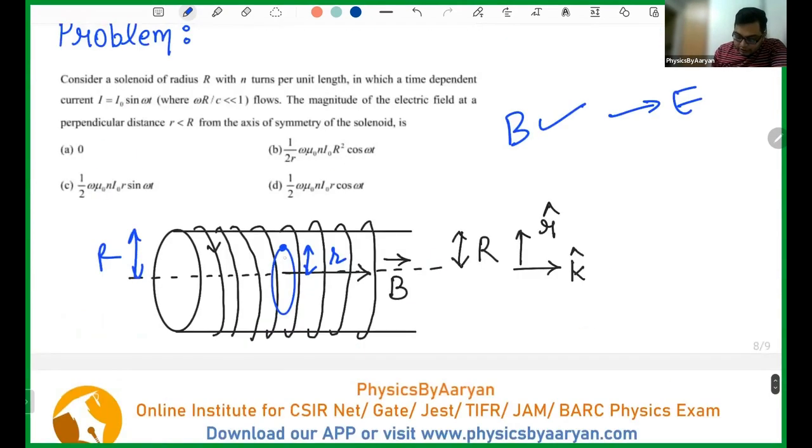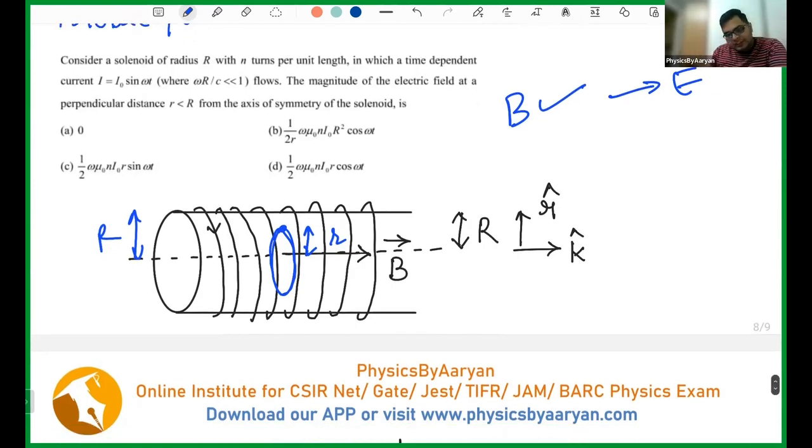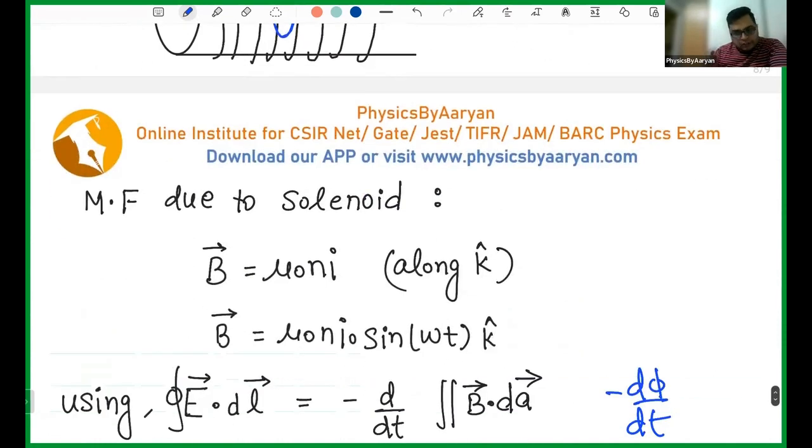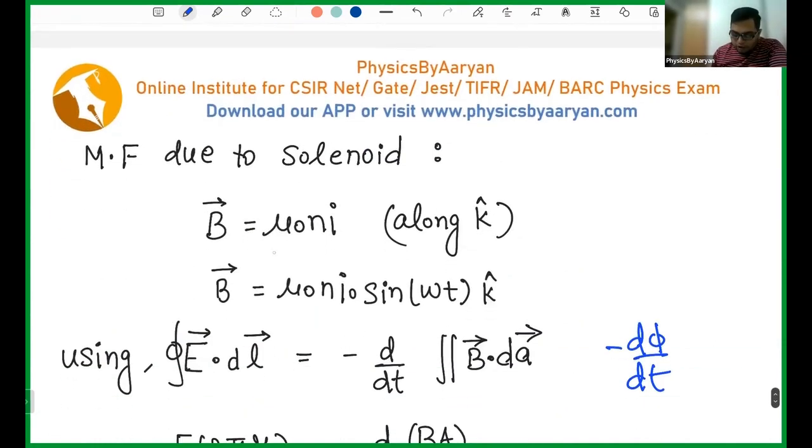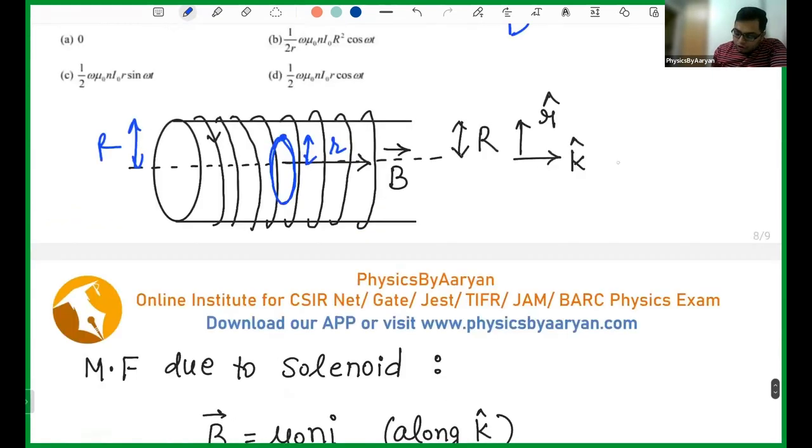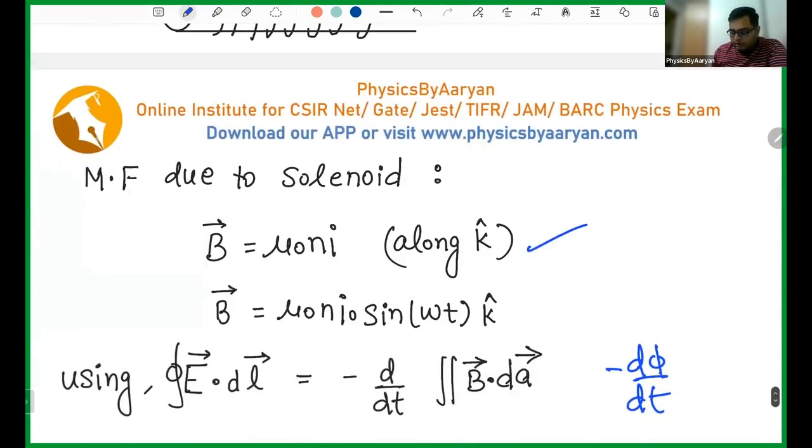So let's consider a small circular loop of radius small r. And what is the magnetic field inside the solenoid? The magnetic field inside the solenoid is given as mu naught times n times I. n is the number of turns per unit length, mu naught is the permeability, and I is the current. And this magnetic field is always along the axis, which means the axis is k cap, so the magnetic field is also always along k cap.